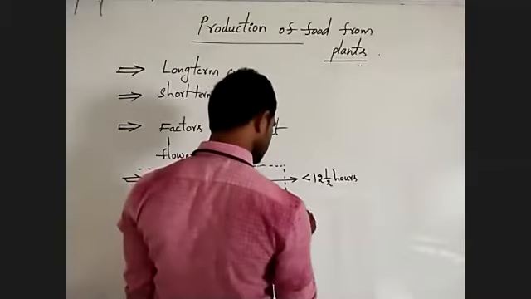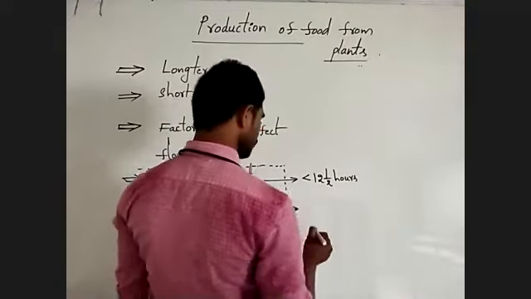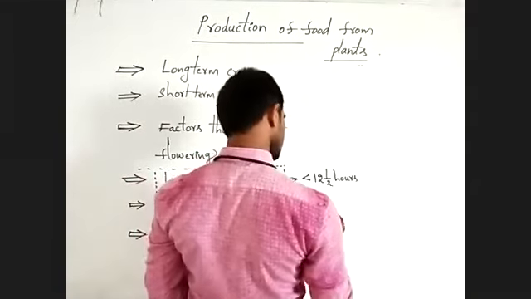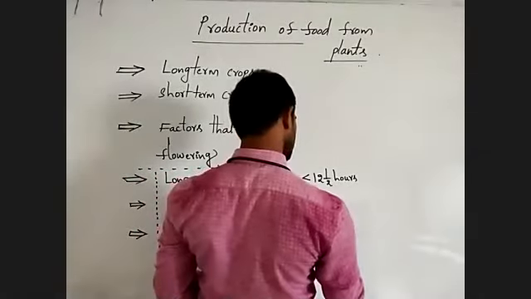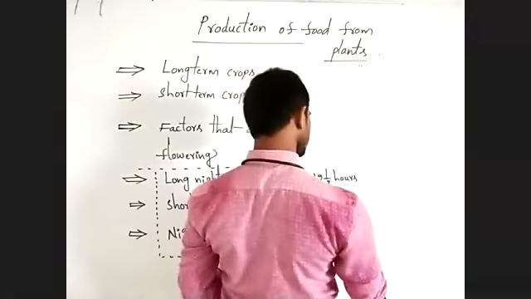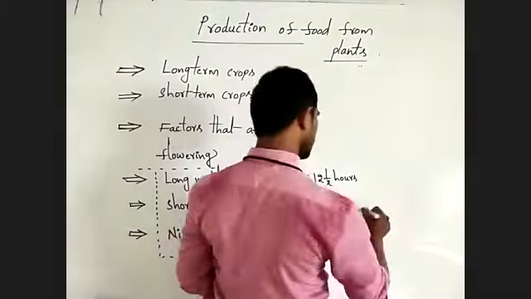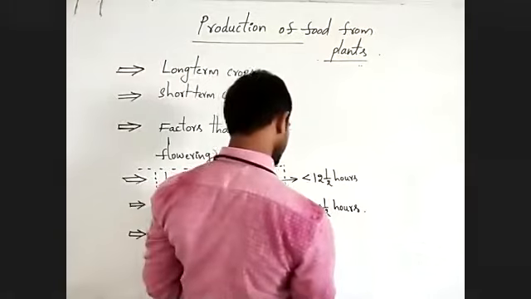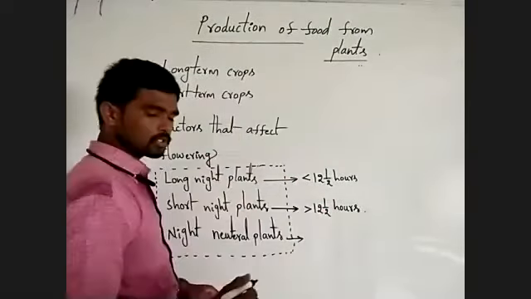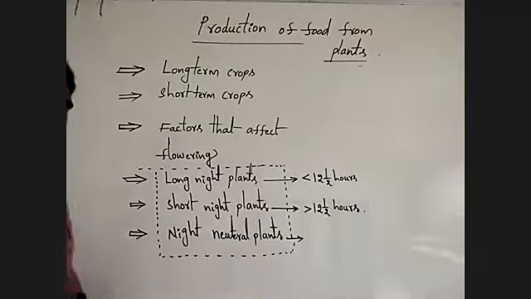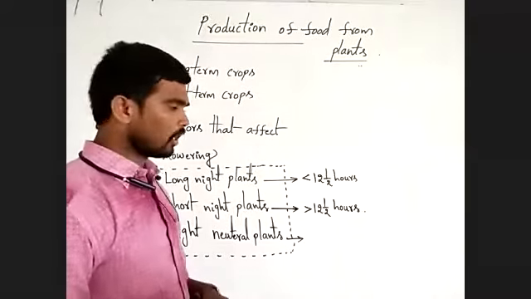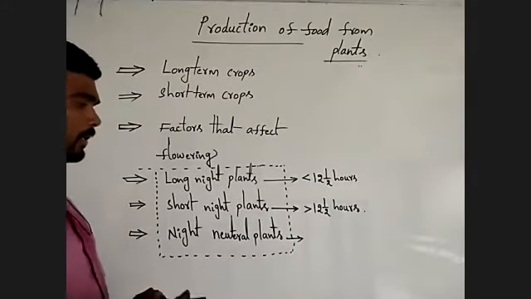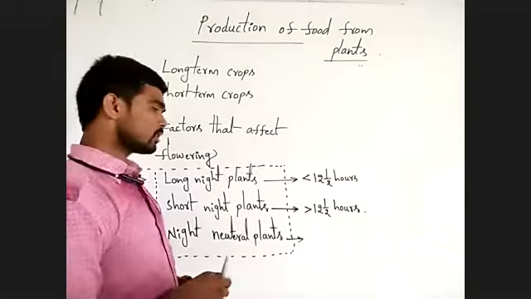Short night plants mean they require less than 12.5 hours of night. Night neutral plants mean they do not depend on the duration of night time.